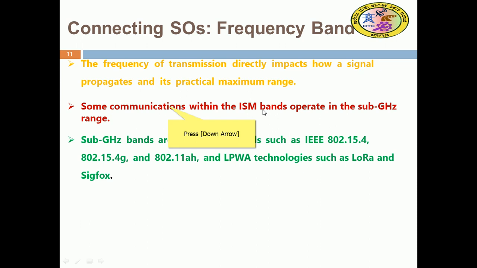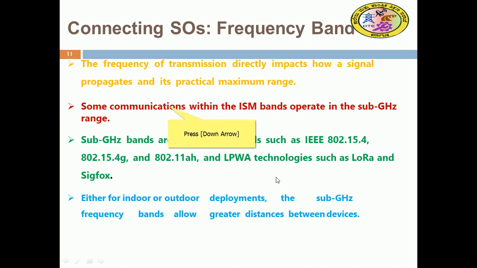We will discuss the LoRa architecture in depth in the subsequent discussion. These are the sub bands of the ISM bands, alongside the 2.4 gigahertz ISM band: 802.15.4g, 802.11ah and LPWA, for example LoRa and Sigfox.